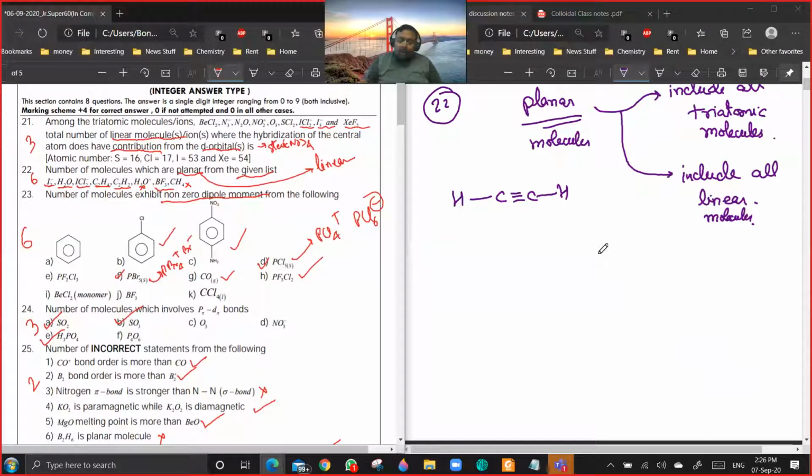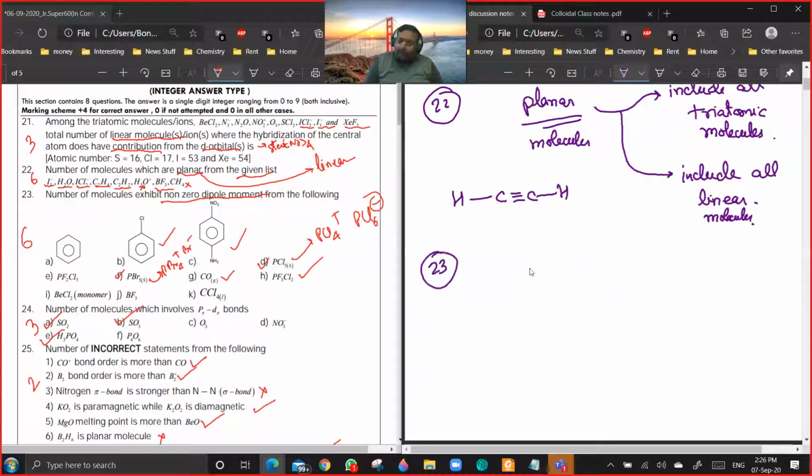No, actually, this is something we are supposed to discuss at a later stage, but they have given it right now. See, PBr5 in gaseous state will have sp3d hybridization. But when you are talking of PBr5 solid, the structure needs symmetrical hybridization.